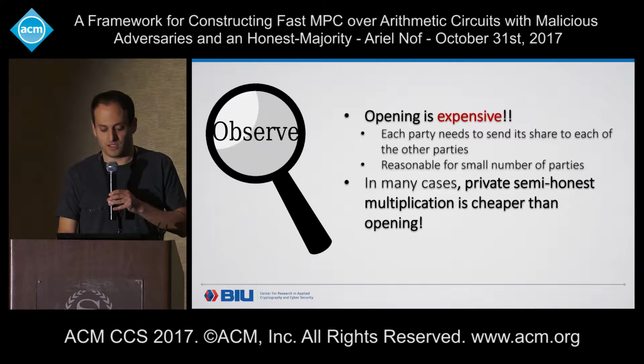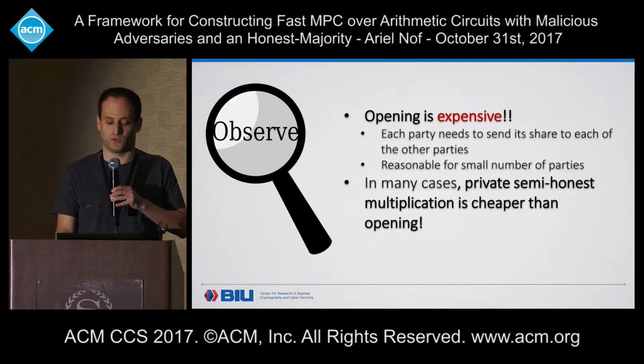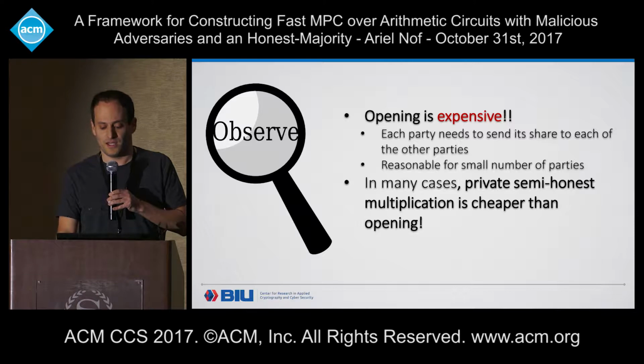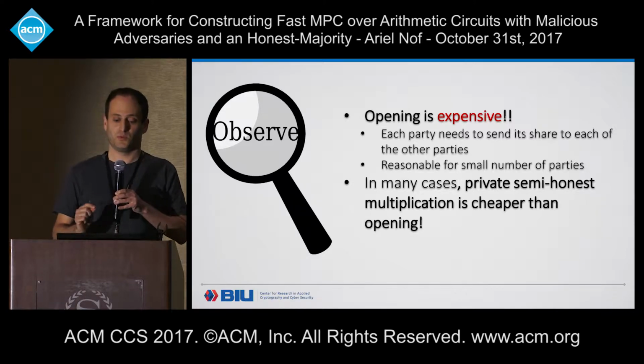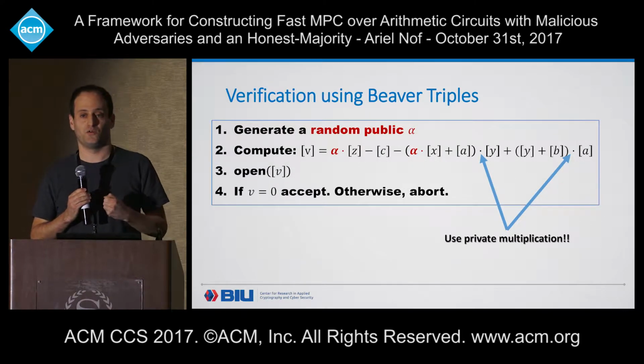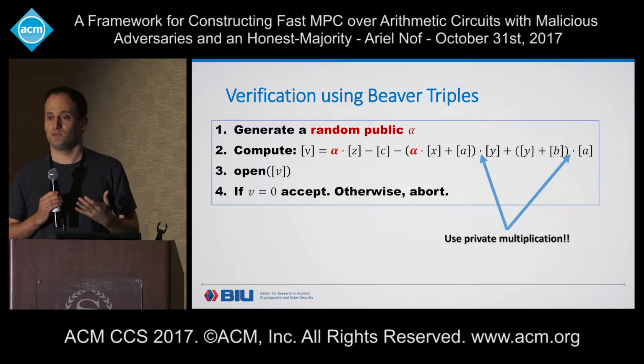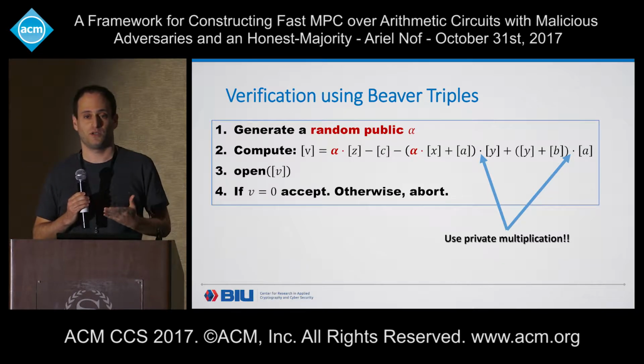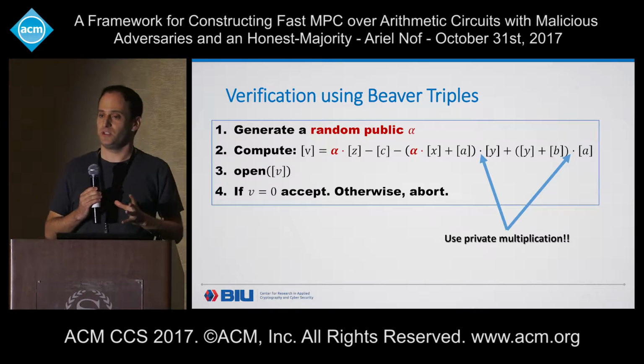So now let's go back to the verification process. And now, instead of opening, in these 2 places where we have multiplication of shared values, let's do private multiplication instead of opening. Okay? But this sounds a little bit weird at the beginning, right?